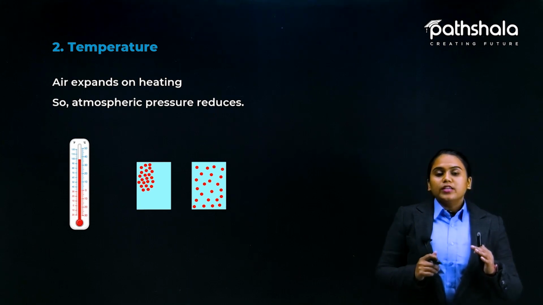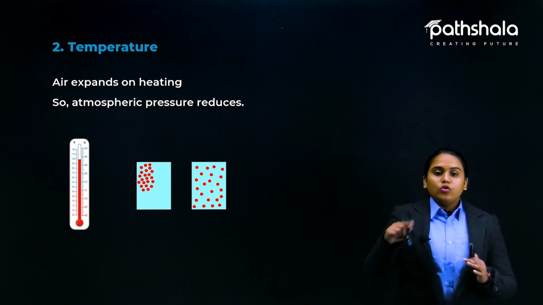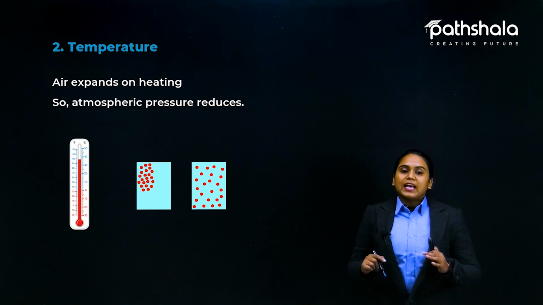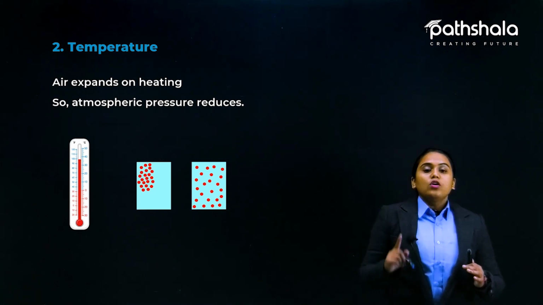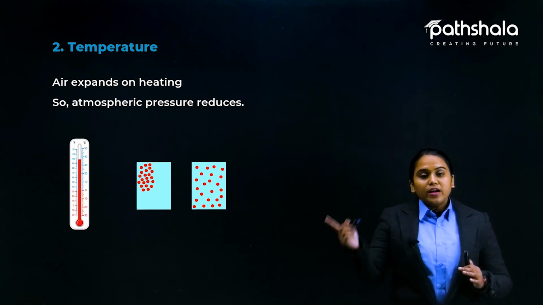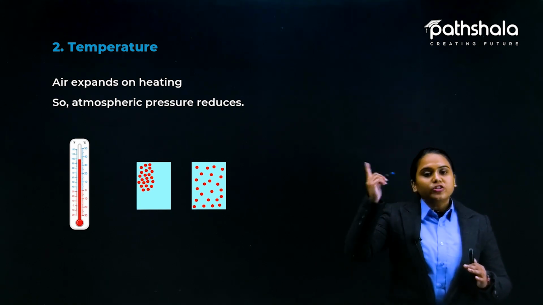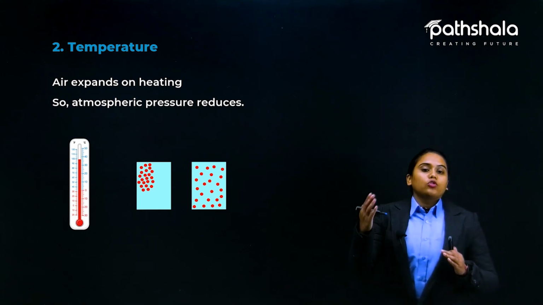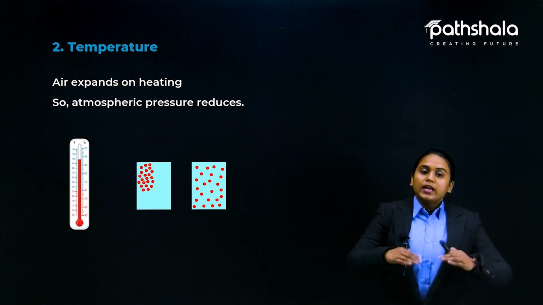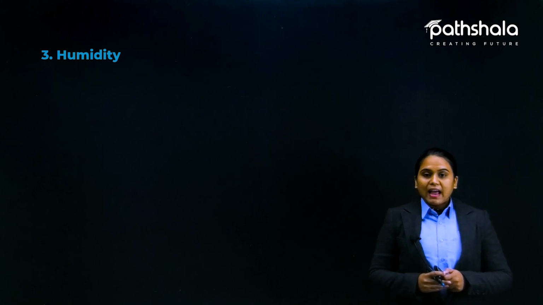Now tell me students, how do we measure the temperature? You know that we measure the temperature with the help of a thermometer, right? So here you need to remember that when the temperature goes up, the air pressure reduces, and if the temperature goes down, the air pressure increases. Here is a third factor that affects the air pressure, and that is humidity.